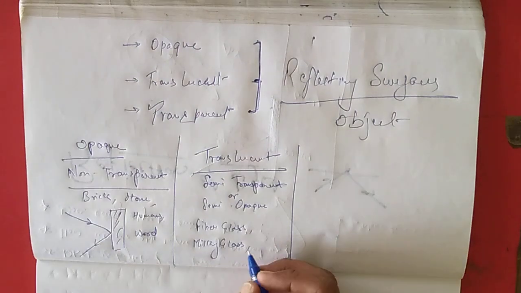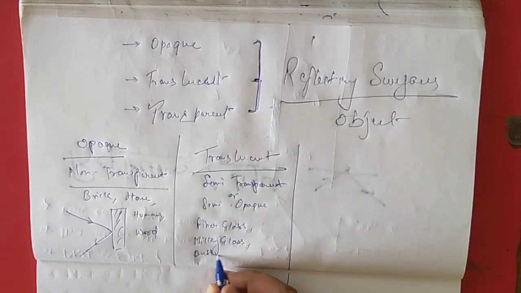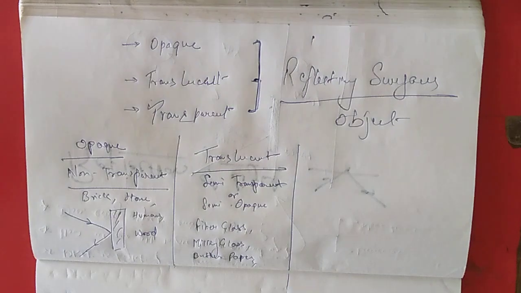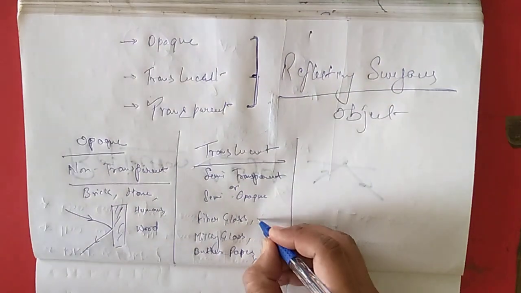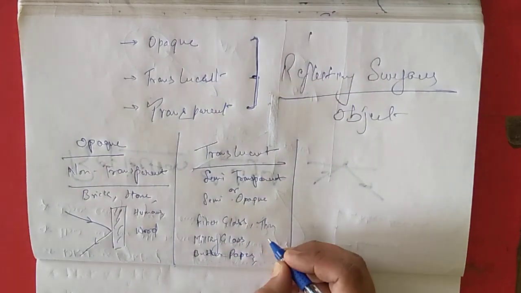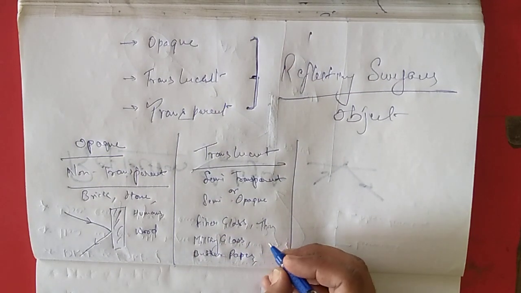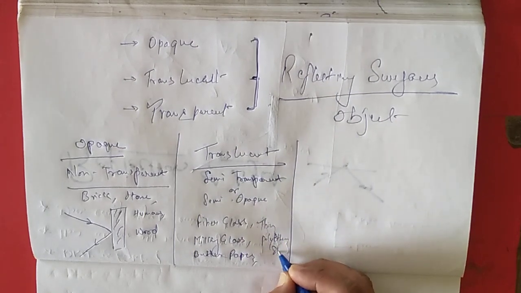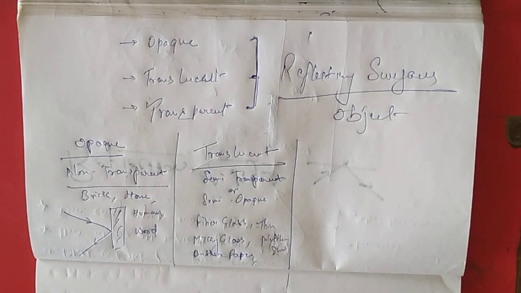Thick polythene sheet, butter paper. You might have used butter paper for tracing diagrams. Sometimes some diagrams are very difficult, so we trace them with the help of butter paper and then use that butter paper to copy the object. Thin polythene sheet, polyethene, E-T-H-E-N. Thin, semi-transparent polythene sheets you can also consider as examples of translucent objects.